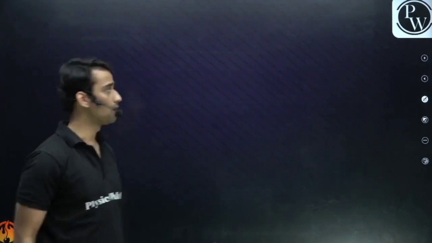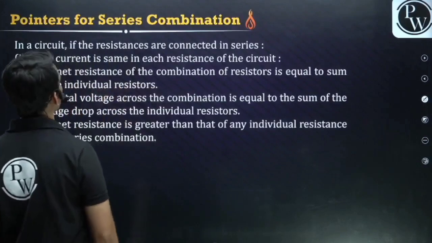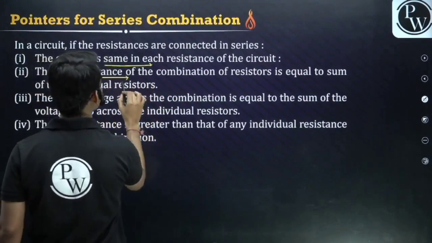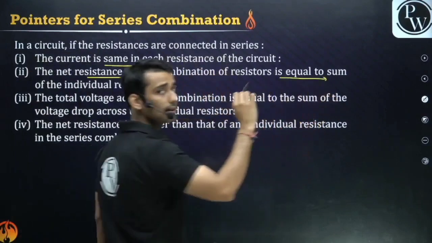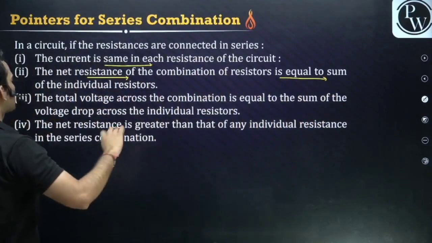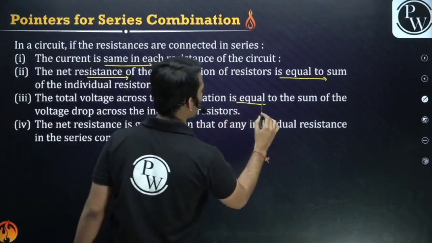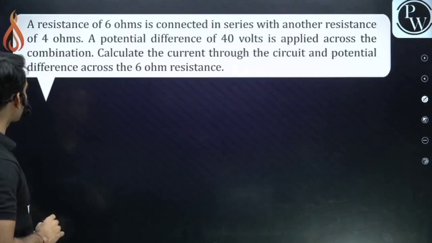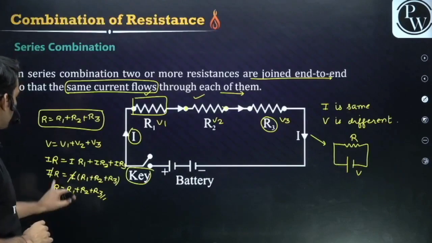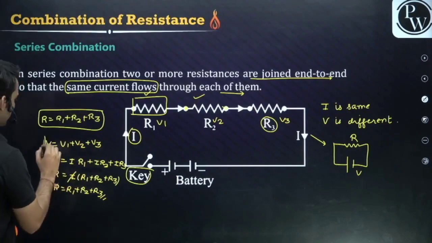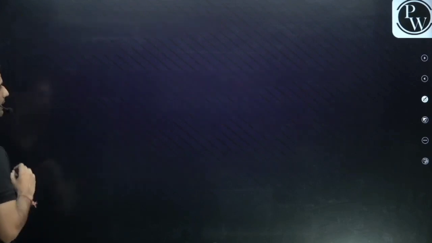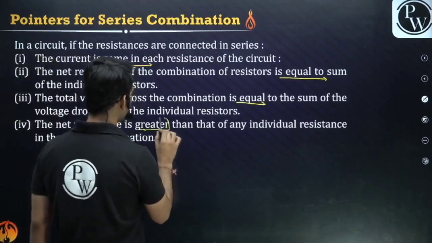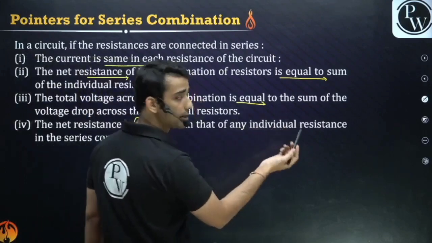What are the properties of series combination? The current is the same in all. Next, total resistance is the sum of all the resistances: R is R1 plus R2 plus R3. Now, what is the total voltage? It is also equal to the sum of the voltages across all the resistances: V is V1 plus V2 plus V3. Clear? Okay.